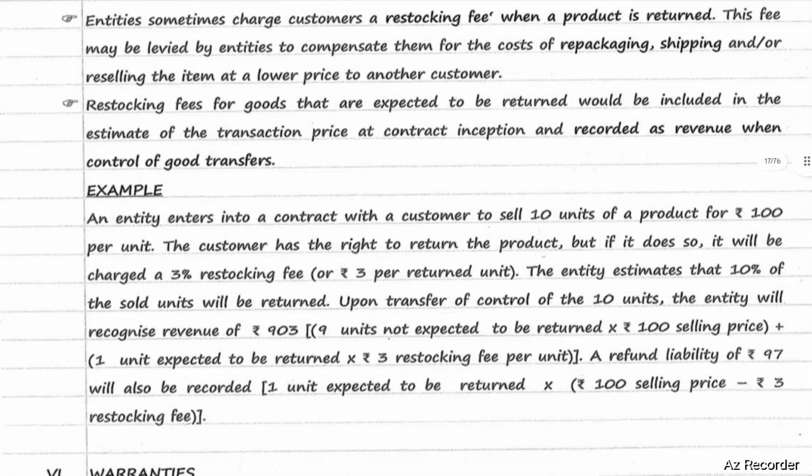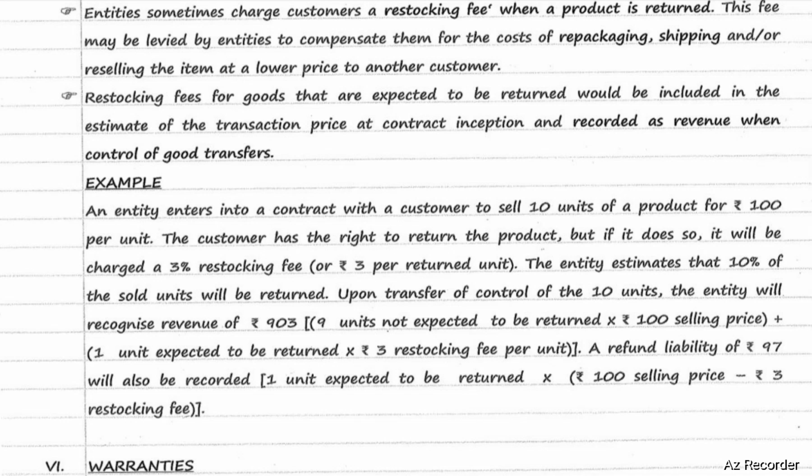Example: an entity enters into a contract with a customer to sell 10 units of product for rupees 100 per unit. The customer has the right to return the product, but if it does so, it will be charged a 3% restocking fee, that is rupees 3 per returned unit. The entity estimates that 10% of the sold units will be returned. Upon transfer of control of 10 units, the entity will recognize revenue of 903. How 903? 9 units which are not expected to be returned into 100, that is 100 is the selling price, plus 1 unit expected to be returned into 3 restocking fee per unit.